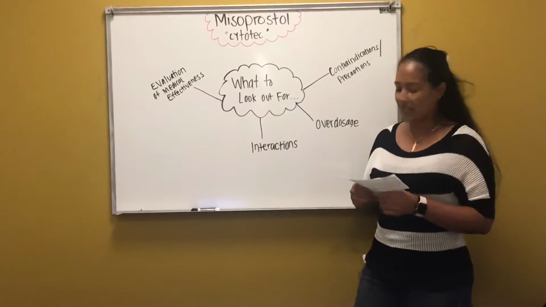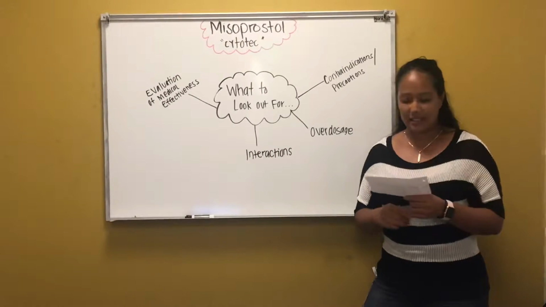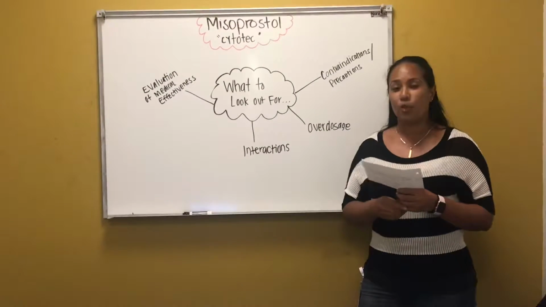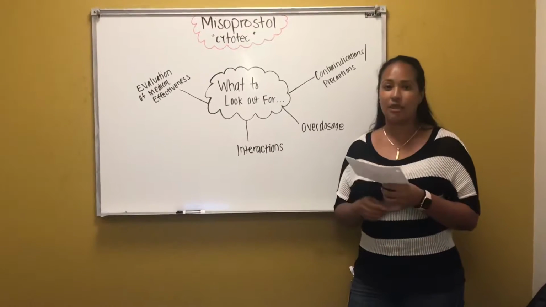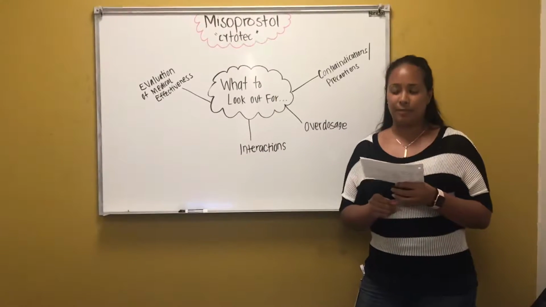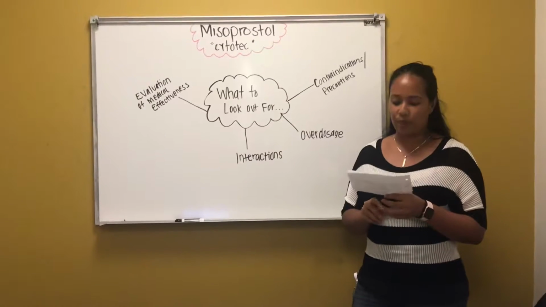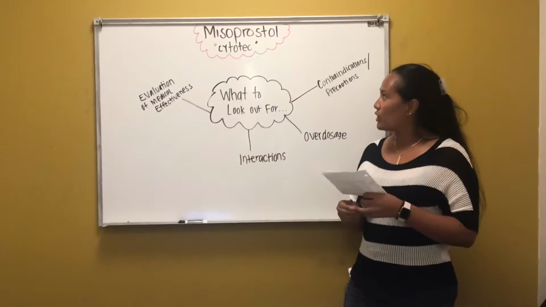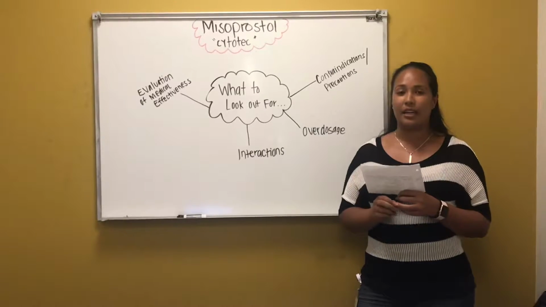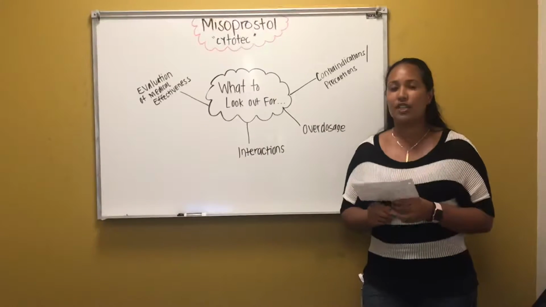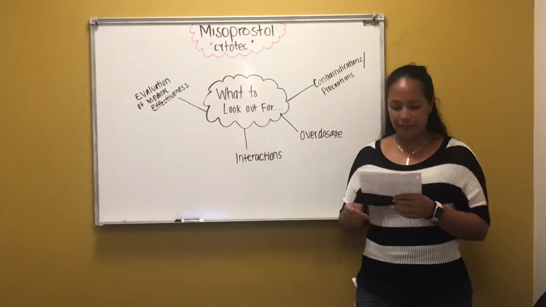So Cytotec is a risk category X. It should not be administered to women who are pregnant or who plan on getting pregnant. It can cause abortions, premature births, or birth defects. Also, they should take a pregnancy test, and it should come back negative 2 weeks before starting therapy.